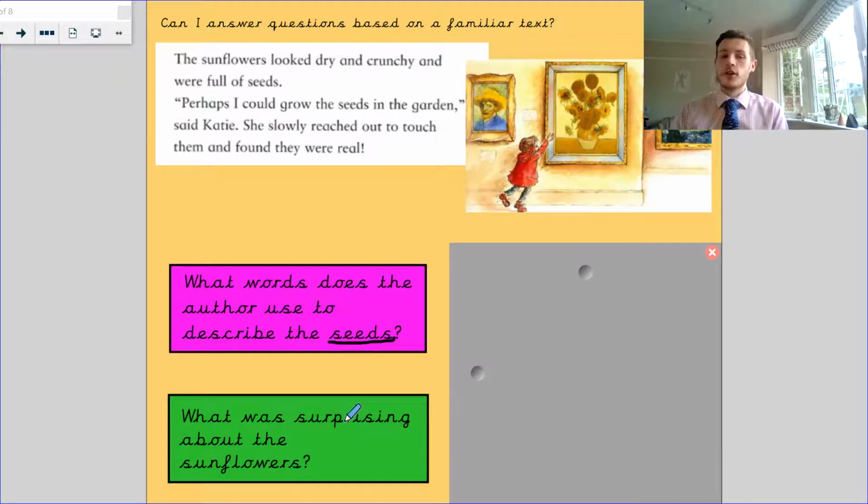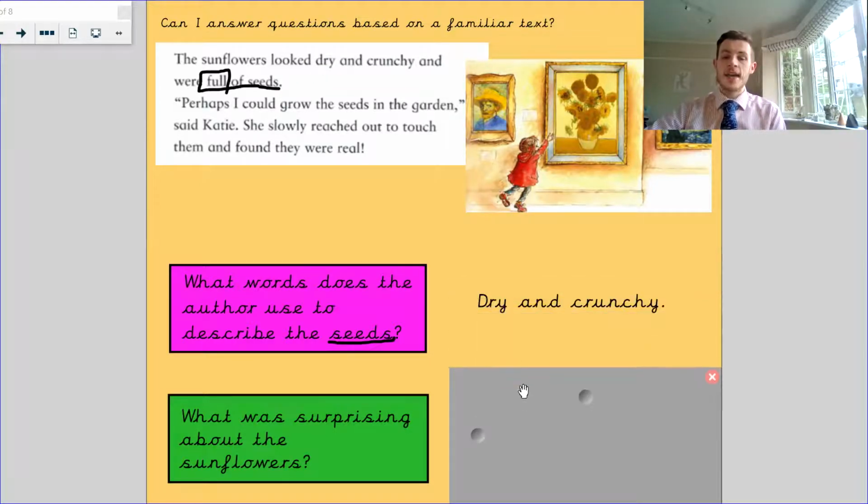So what words does the author use to describe the seeds? He says the sunflowers looked dry and crunchy and were full of seeds. Now, full of seeds, you could say they were full, but that's actually telling you how many seeds there were. The actual answer would be dry and crunchy, because that's describing those seeds inside.